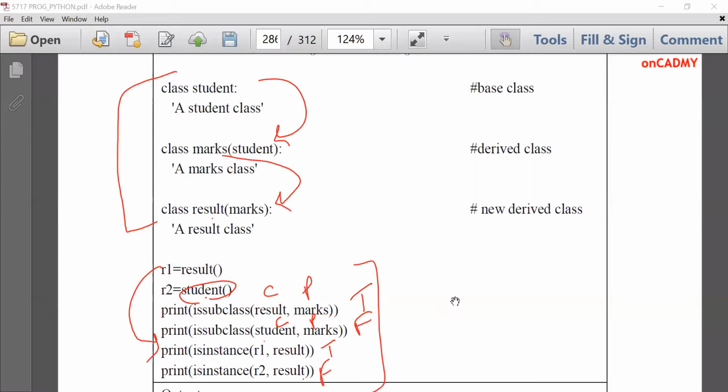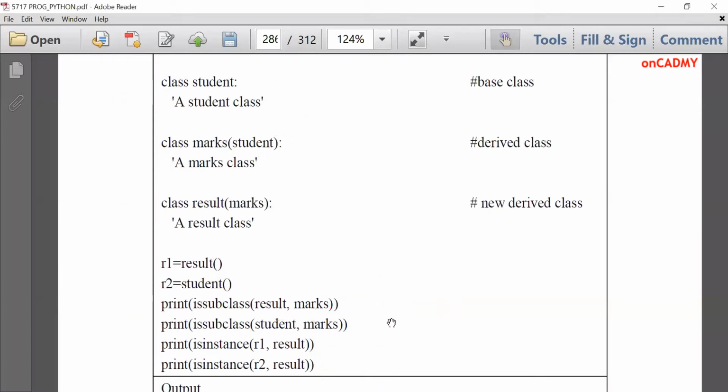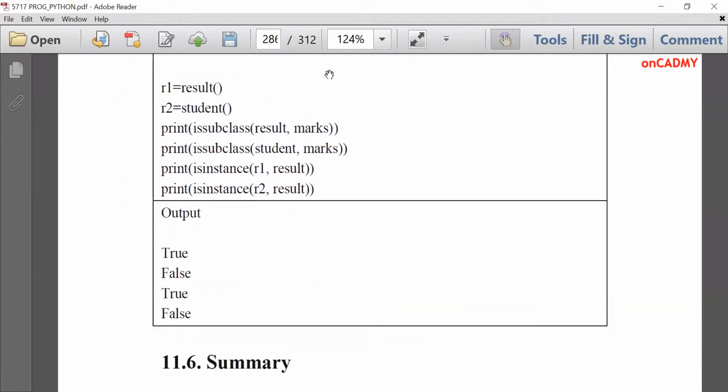Let's move further and see the output. True, false, true, false. So you can see this is the output. True, false, true, false. So this is how we can check whether a child is a subclass of a parent class or not. Similarly, we can also check whether an object belongs to that class or not. So this is all about inheritance in Python. We have already studied classes and objects, and today we have studied method overriding and these two methods as well.